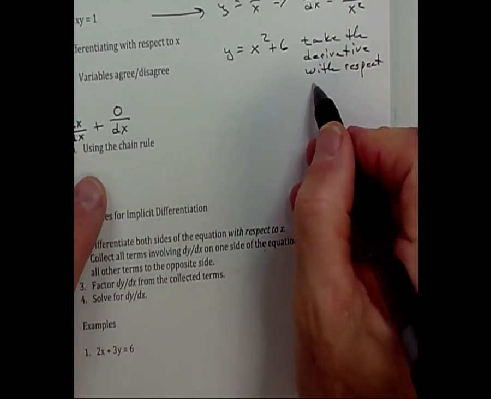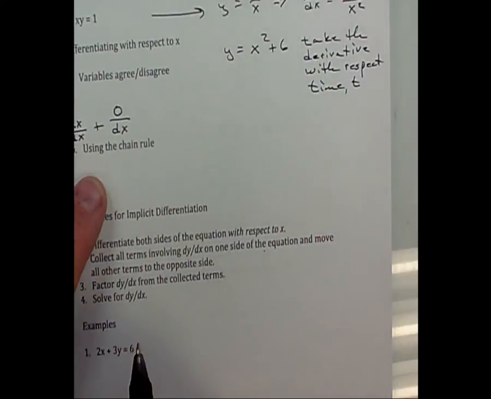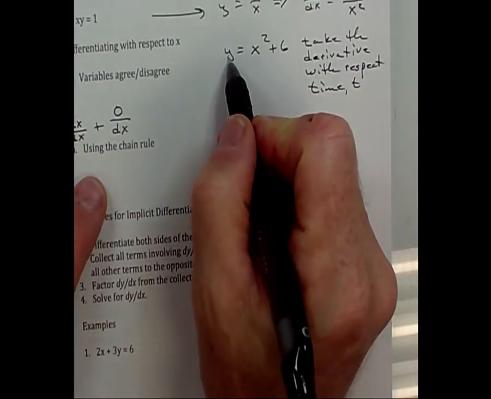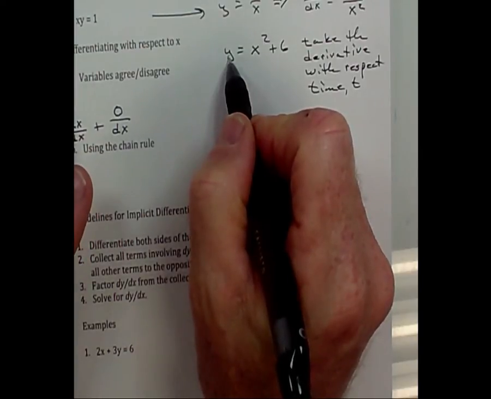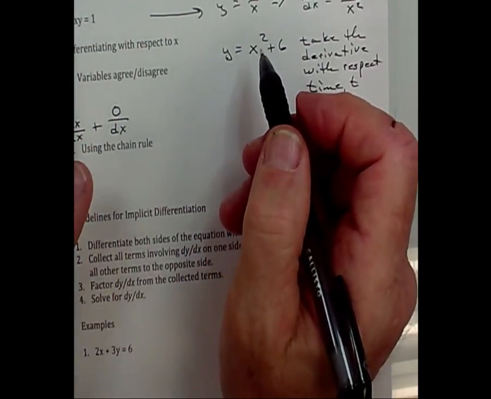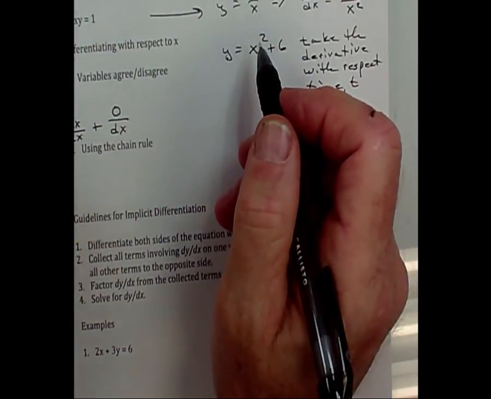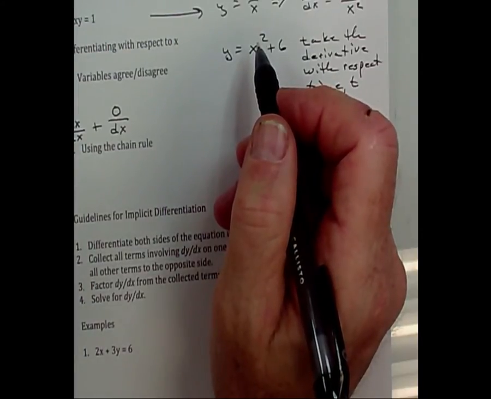My variable is going to be time, or what I call t. We're going to be doing this next week. So I'm going to take the derivative of this variable. This variable changes, correct? That's why it's called a variable. So if it changes, there must be a rate over time that it changes.